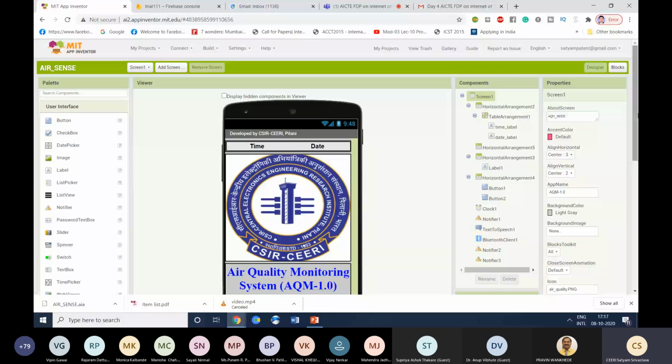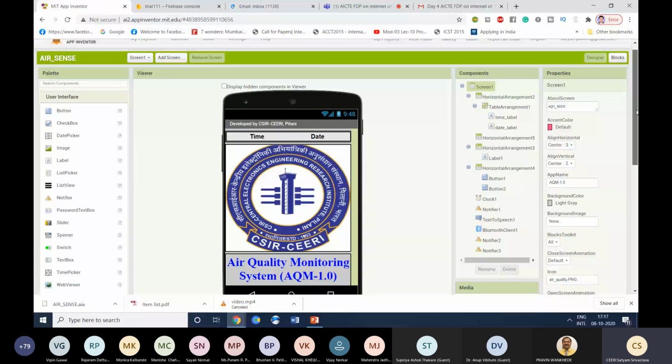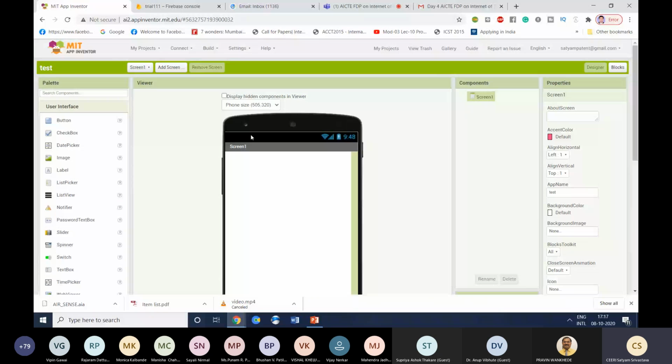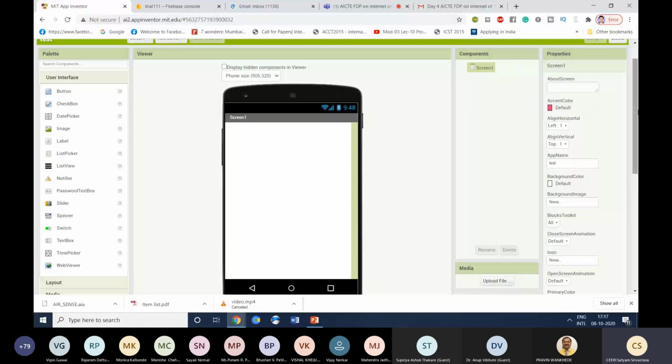Now when you open a new project, let me open a new project which I have just designed here. So this was the test thing. This kind of layout you will find. It will be a screen where you want to place anything, and on the right hand side you will find the components. Right now it is showing only Screen1, because only one screen is there, and I have not added any component till now. And on the right hand side, it will tell you the properties of the screen. So right now, Screen1 properties are about the screen.